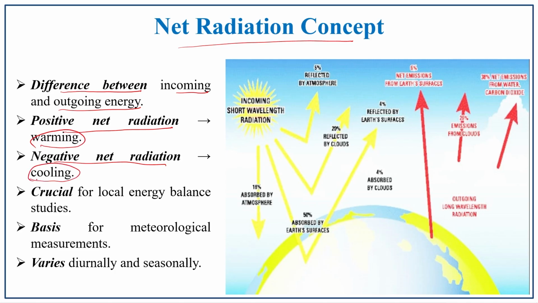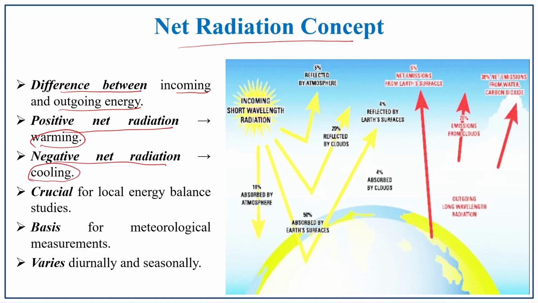It is one of the important factors which determines local energy balance studies, and based on this the meteorological measurements have been done, and it also varies diurnally and seasonally. So, seasonally and day to day, this net radiation differs. Because of that, the net radiation concept evolved.